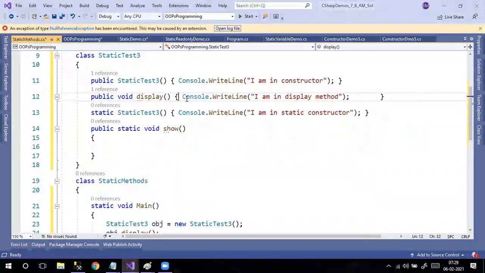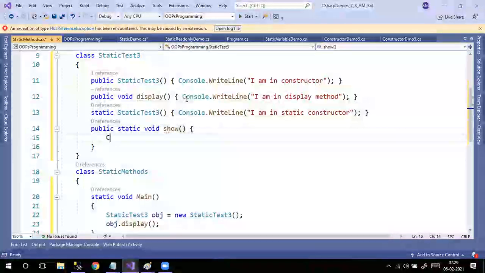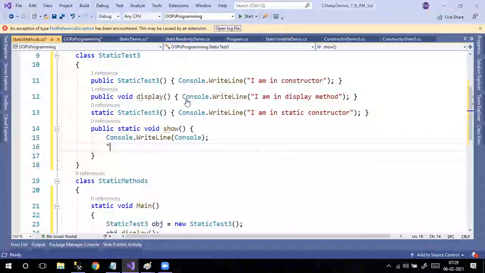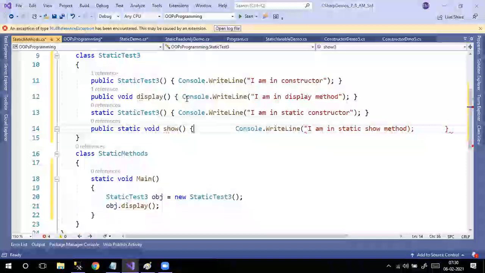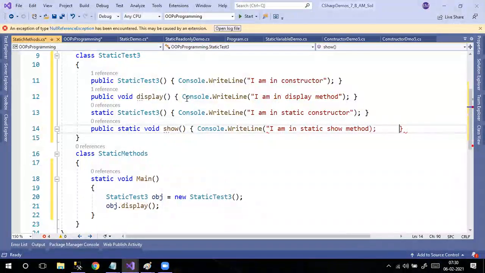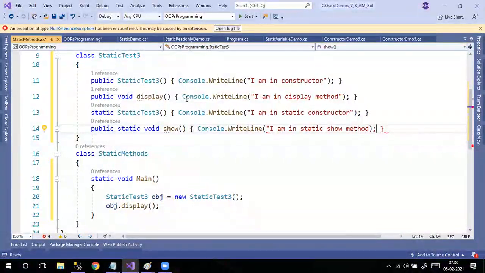That's why I'm writing in one line, so that you can see everything. Otherwise, there is no point writing like this. Console.WriteLine, "I am in static show method." Everything is done. Double quotes close. Now I wrote everything here.